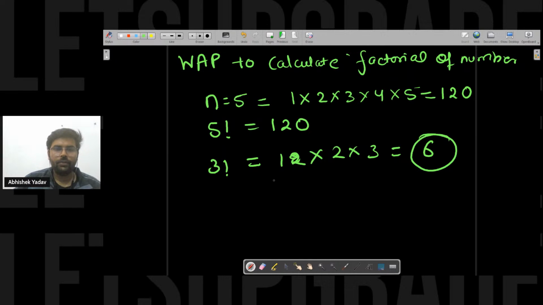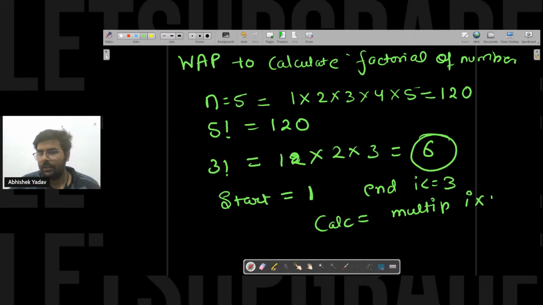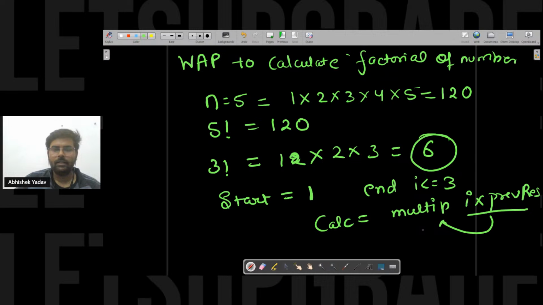Simple. So if you carefully see, I know the starting point, that is 1. I know the ending point, that is i should be less than or equal to 3. And I know the calculation part also, that is, I have to multiply i with the previous result and store the value again in the previous result, right? So this will be the simple code.